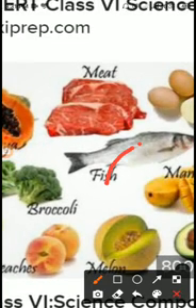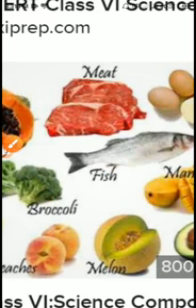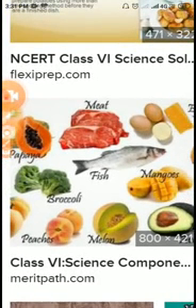This is the fish, meat, broccoli, fruit, melon, mango, egg, papaya. So my dear students, these are the fruits, and by this visual you will be able to learn so many things, and the remaining things will be taught in the classroom.